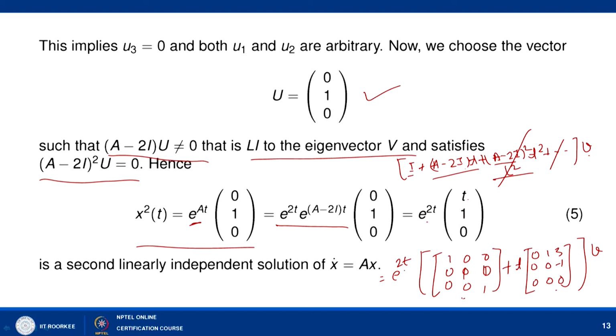How can you check this? You can easily check that this is a linearly independent solution at the point t equal to 0. The first solution will be e to the power 2t times 1 0 0, and the second is e to the power 2t times t 1 0.